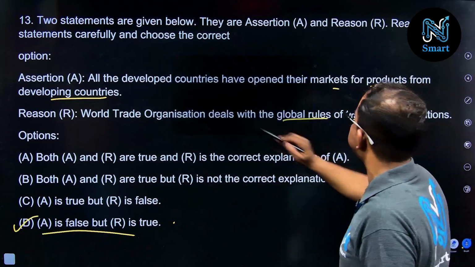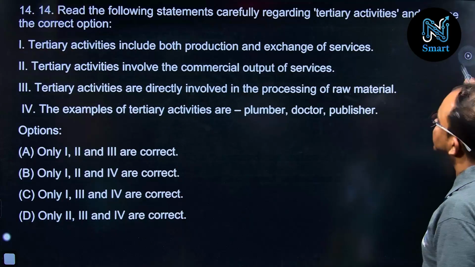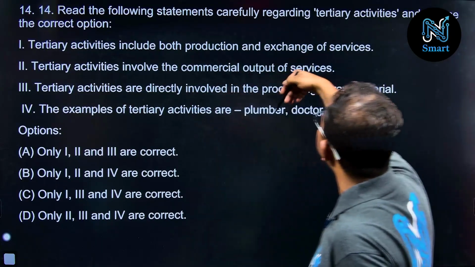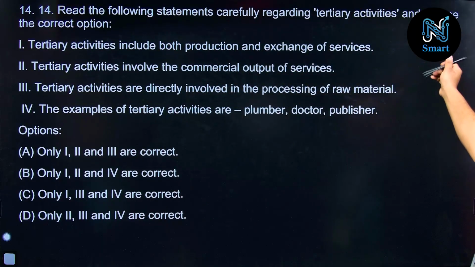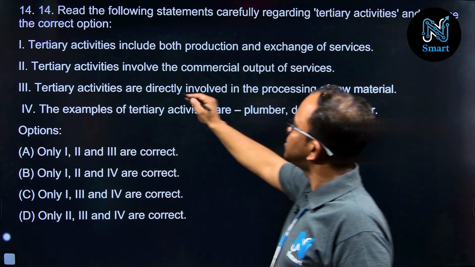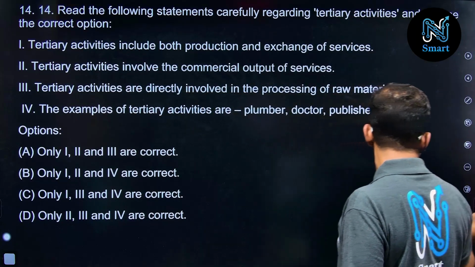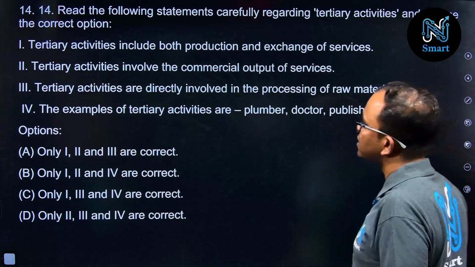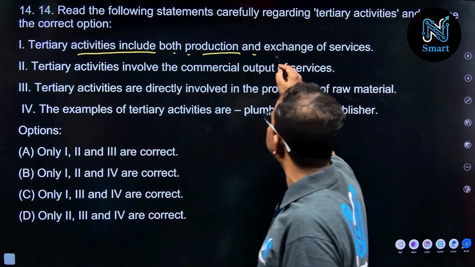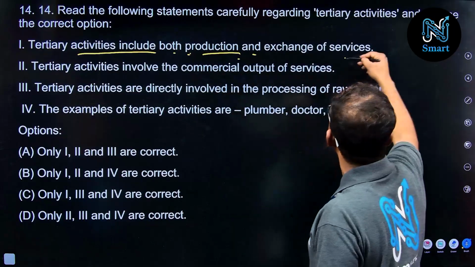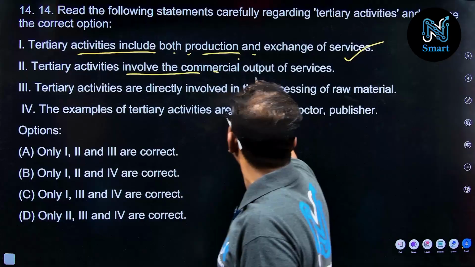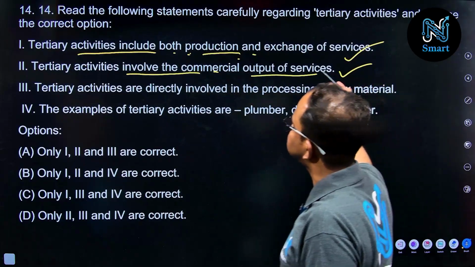Now the next question, number 14. Read the following statements carefully regarding tertiary activities and choose the correct option. Let us observe all these statements. Tertiary activities include both production and exchange of services. Correct. Tertiary activities involve the commercial output of services.